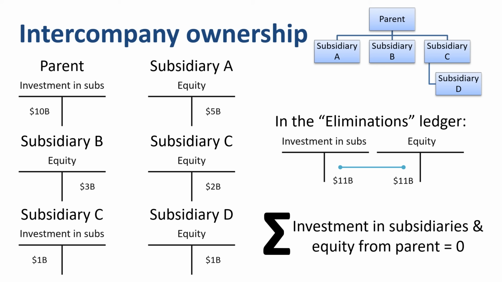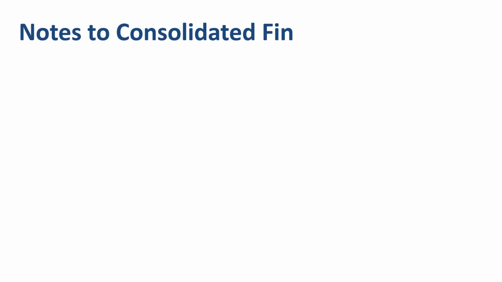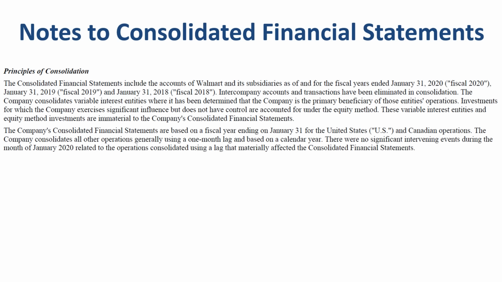So where do you find information about consolidation in an annual report? Go to the notes to the consolidated financial statements, section Principles of Consolidation, and you will find both the who and the how of consolidation. For example, Walmart states that it consolidates variable interest entities where it has been determined that the company is the primary beneficiary of those entities' operations, and that intercompany accounts and transactions have been eliminated in consolidation.